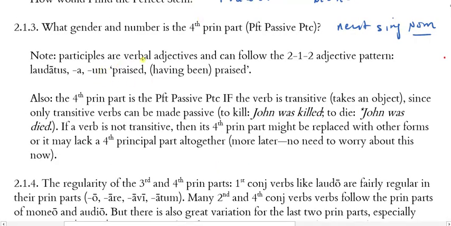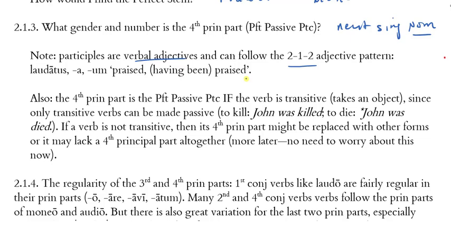Note here that participles are verbal adjectives and can follow the 2-1-2 adjective pattern. So we have the neuter singular form here, but we could provide the nominative form for all the genders. So laudatus, laudata, laudatum would have the sense praised or having been praised. And we could use these passive participles to describe men and women and things as well, okay? But for the paradigm or for the principal parts, what you're going to see is the neuter singular form.